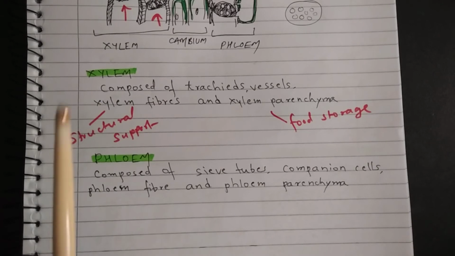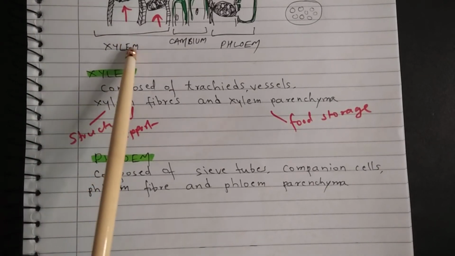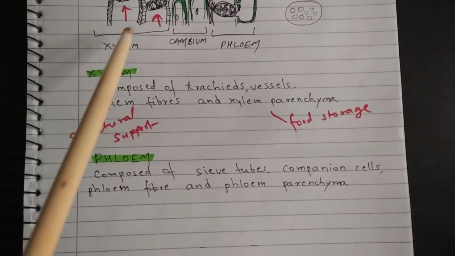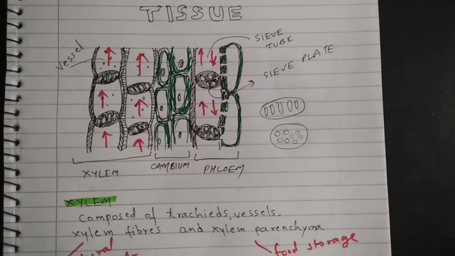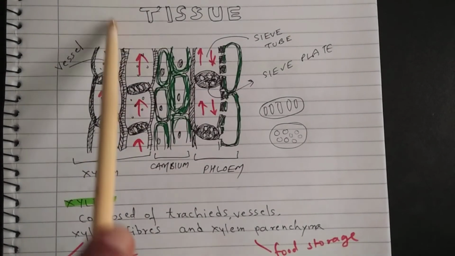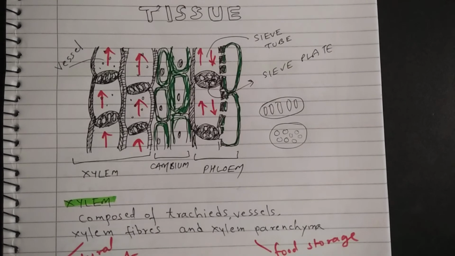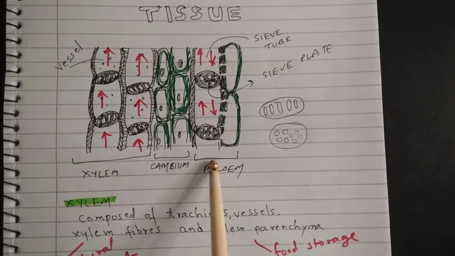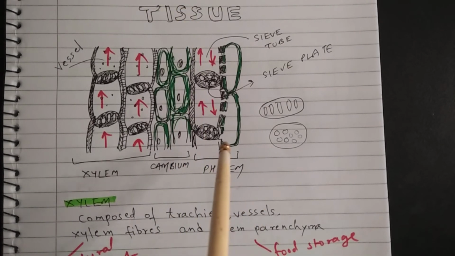Another difference is that the movement of materials through xylem is unidirectional, that is in one direction only, from root to stem upward. In case of phloem, the movement is bidirectional, from source to sink.